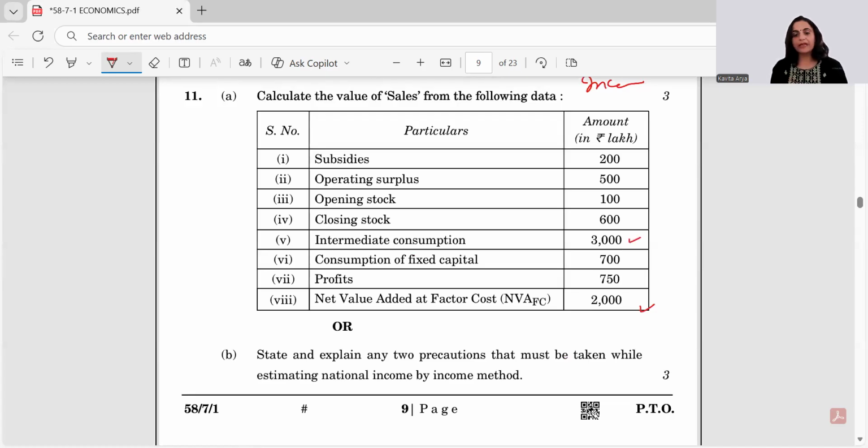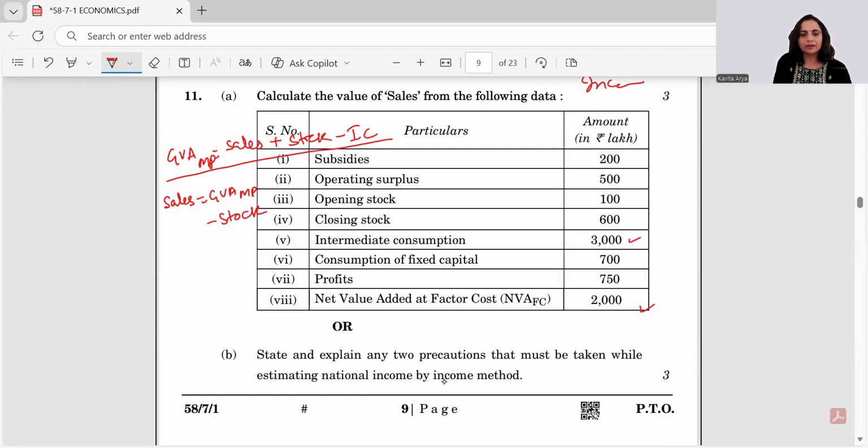So here we get the hint that this is based on the production method, where GVA at MP is equal to sales add stock less IC. So this is the formula to be used. But we need sales. So the formula for sales would be GVA at MP minus change in stock and plus IC. But we are given NVA.